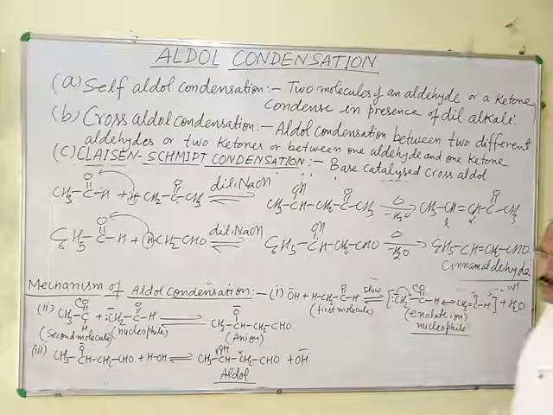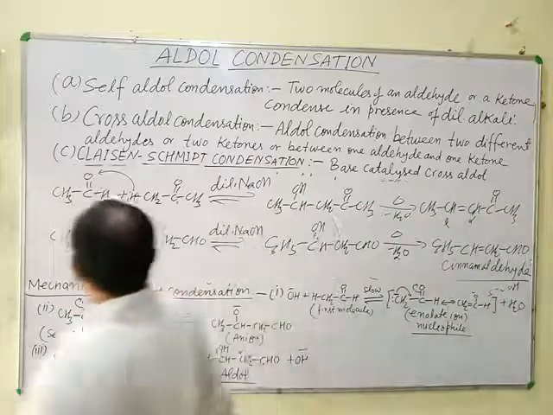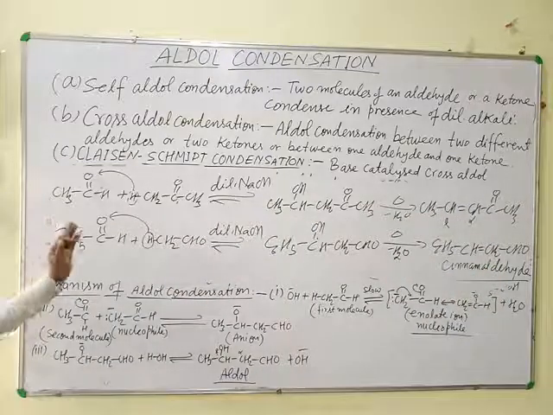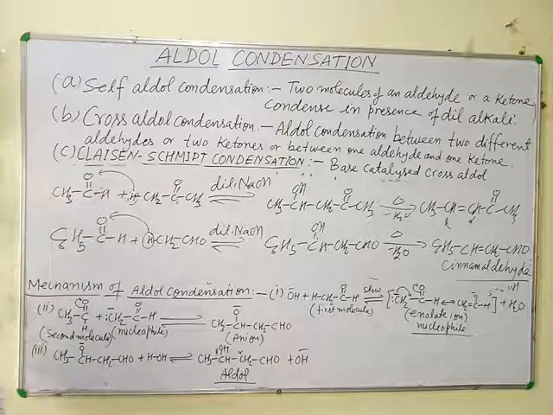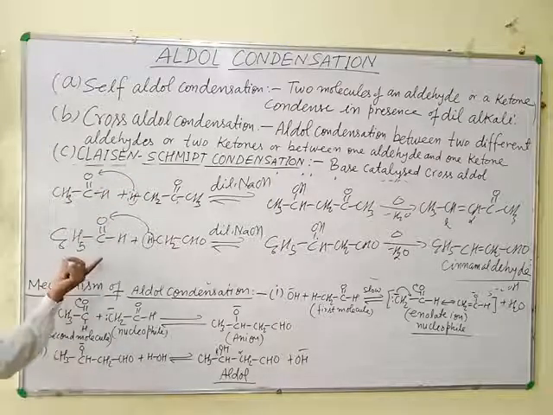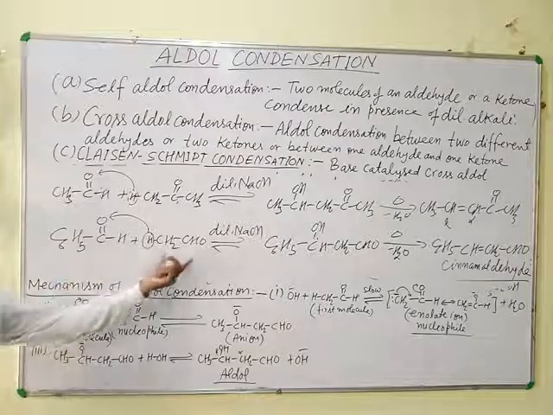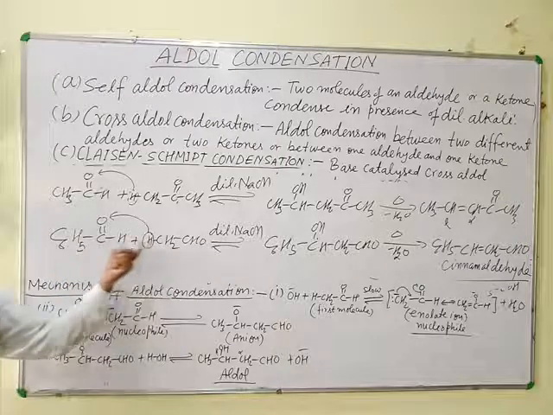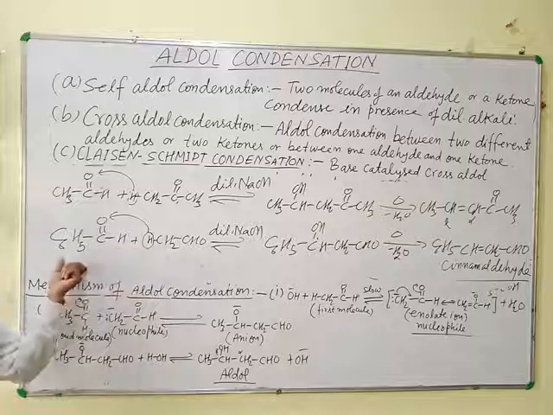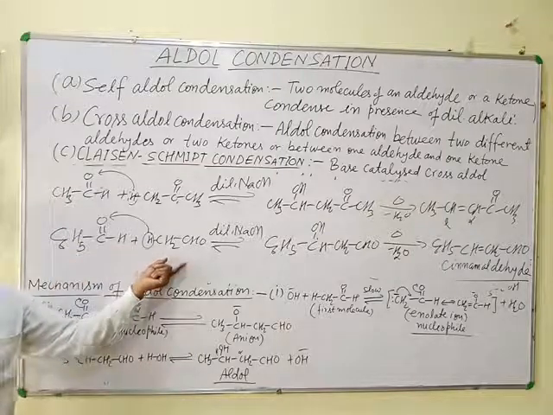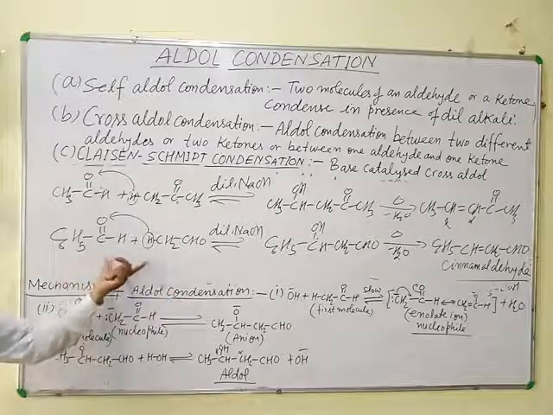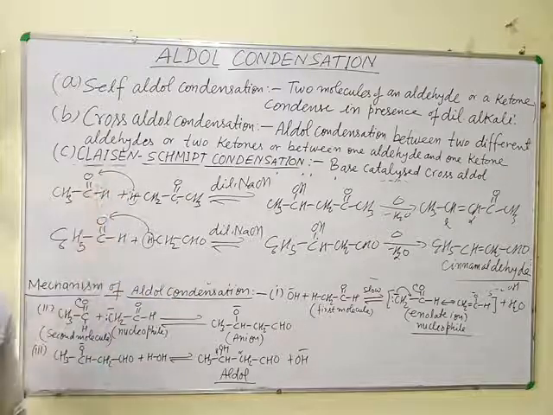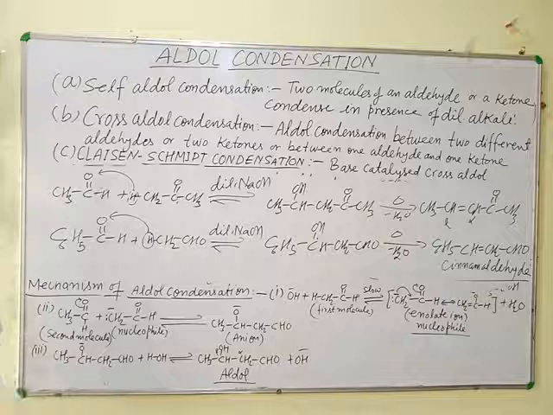Cinnamaldehyde. So this is an example of cross aldol condensation, also an example of Claisen-Schmidt condensation, because this is an aromatic aldehyde and this is an aliphatic aldehyde. When condensation takes place between an aromatic aldehyde and an aliphatic aldehyde, or an aromatic aldehyde and an aliphatic ketone, then this type of condensation is known as Claisen-Schmidt condensation.